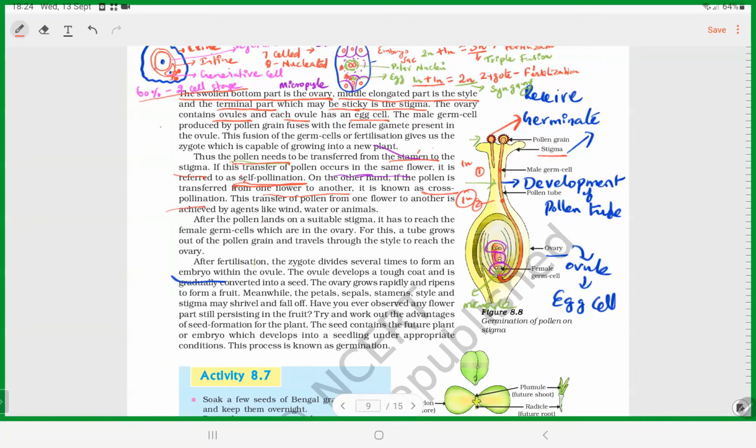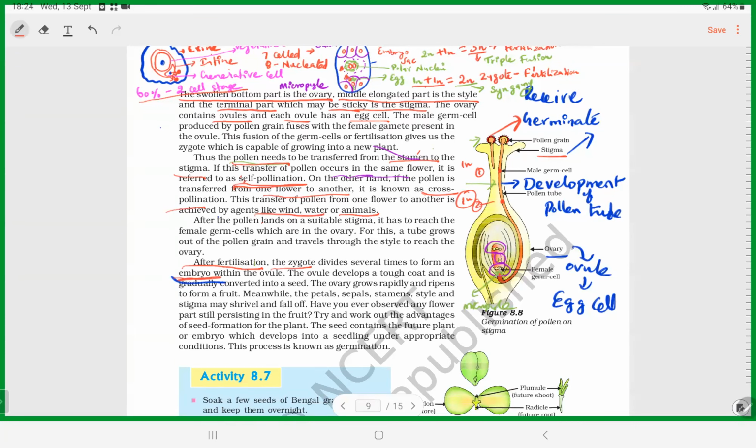Okay, there are pollinating agents. Abiotic agents are wind and water. Biotic agents are animals. That you should know. And after fertilization, the zygote forms. The post-fertilization events are embryo formation, as I said, and endosperm formation. See, listen.